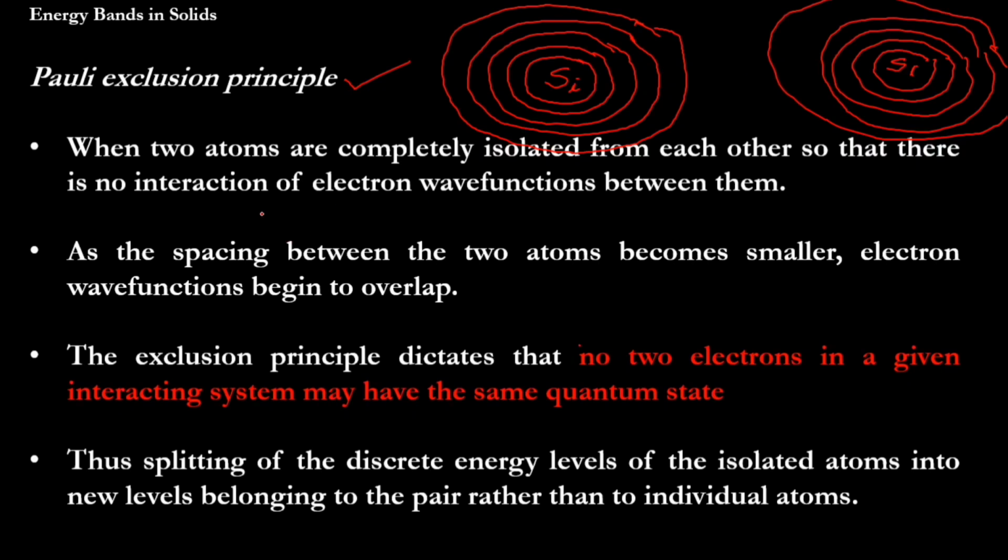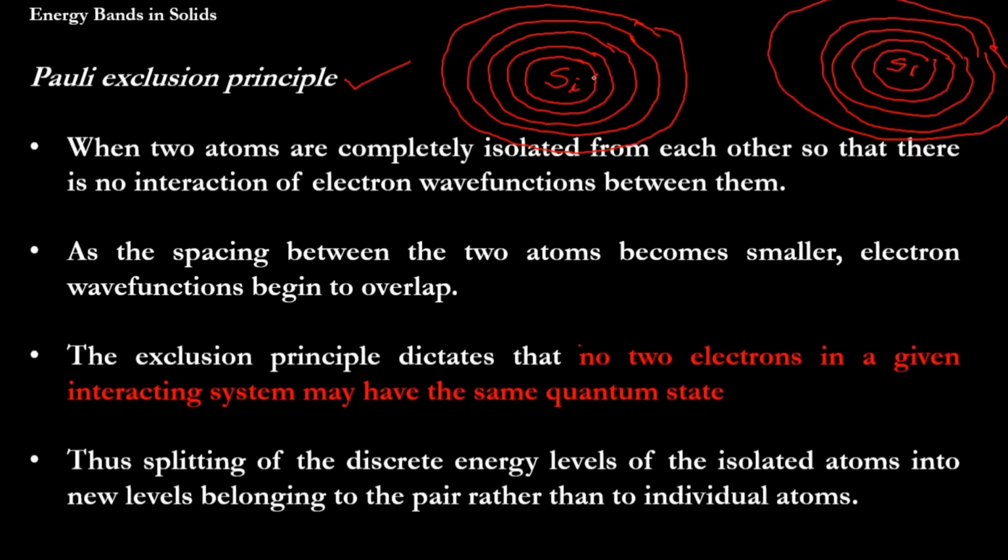What is the second point? As the spacing between the atoms becomes smaller, the electron wave functions begin to overlap. Obviously, when I bring this silicon atom towards the other silicon atom, these electron wave functions are going to overlap, no doubt in that. Then Pauli's exclusion principle states that no two electrons in a given interacting system may have the same quantum state.